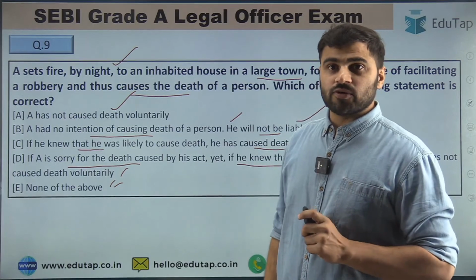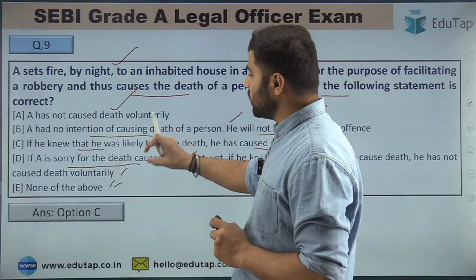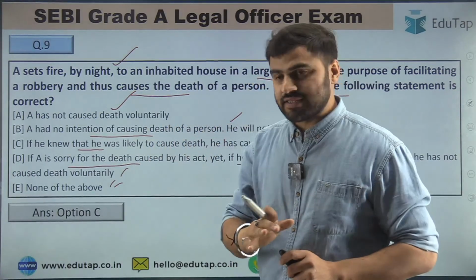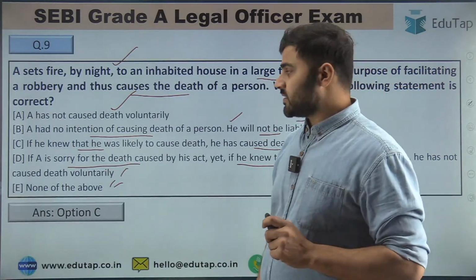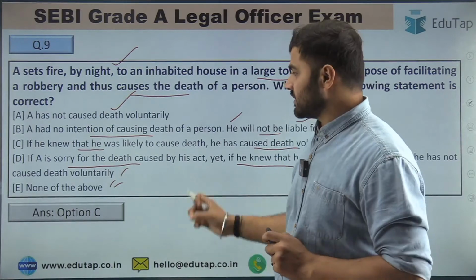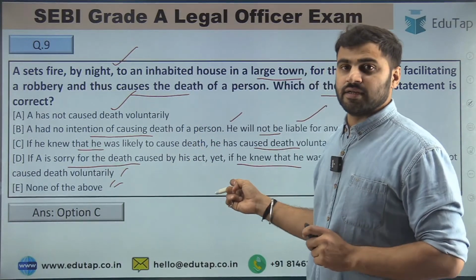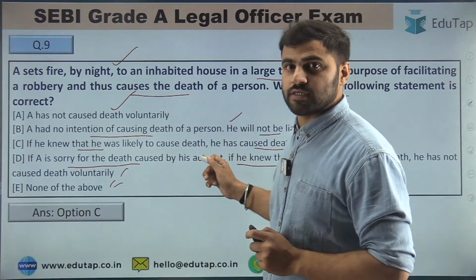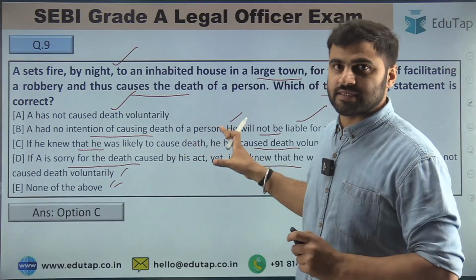So guys, the right answer for question number 9 is option number C. That is, if he knew that he was likely to cause death, then he has caused death voluntarily. Right, guys? Shikha Sharma is saying C, Gajendra is saying C, Abhinav is saying C. Yeah, correct. Abhinav is saying option number A. No, Abhinav, it's option number C. So those who are saying C, their answer is correct, right, guys?